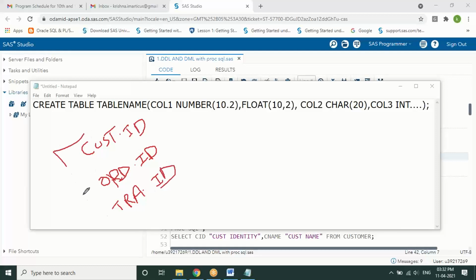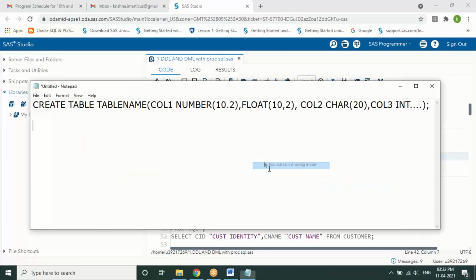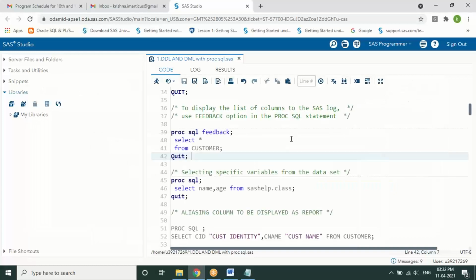So now how will it be displayed? Like customer ID, the same thing, order ID, transaction ID, based on the query that you write from the different tables. Normally we have another concept called joins. From that you will be getting it. Okay. So it will be showing you these particular column names. That's it. Okay. Right.